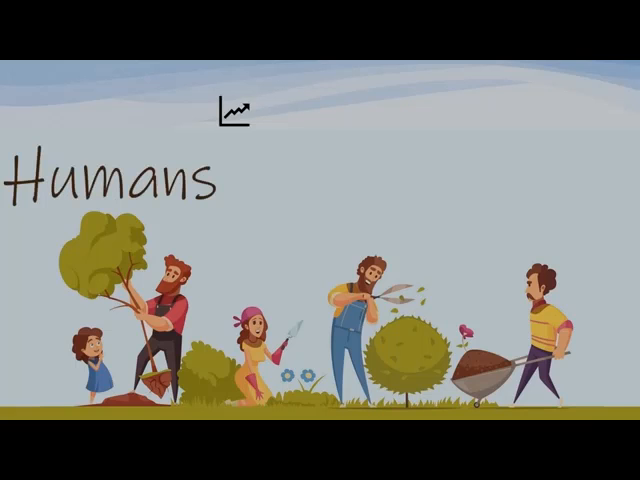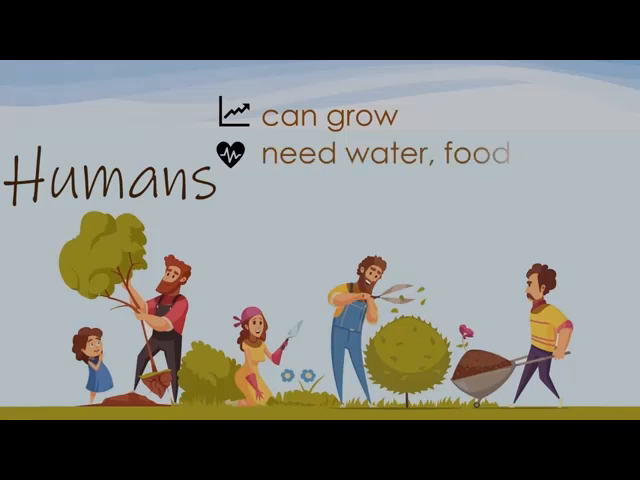Humans. Humans can grow. From a baby, it can grow bigger and taller to become an adult. Humans need water, food, and air. Humans need to drink water if they are thirsty. They need to eat food if they are hungry. And they need air to breathe.